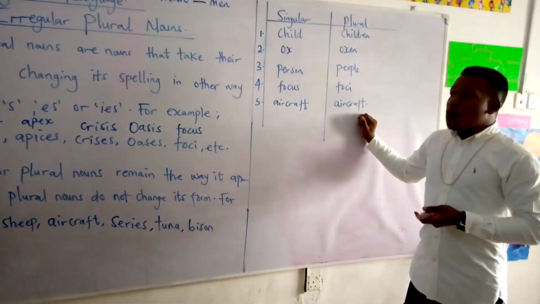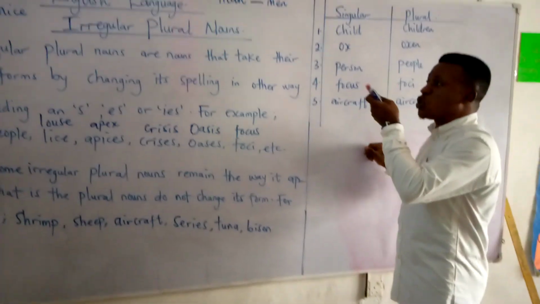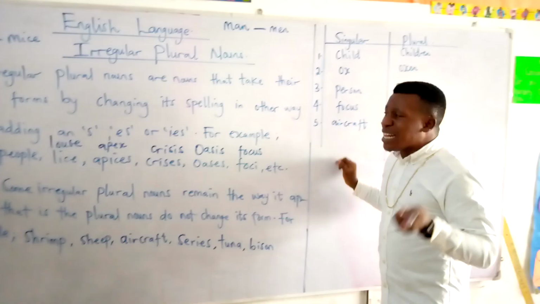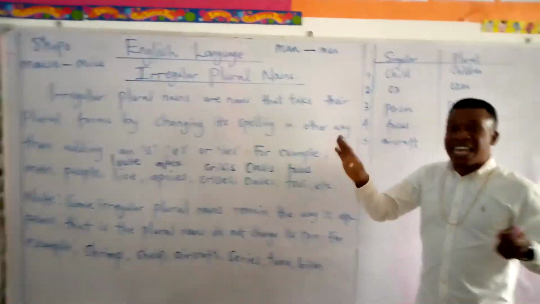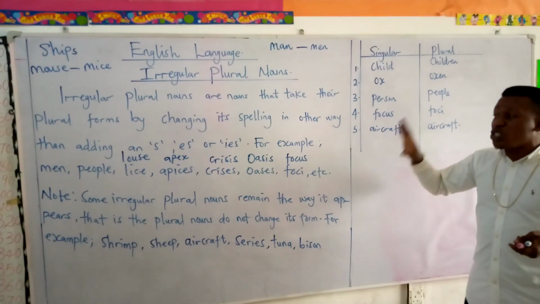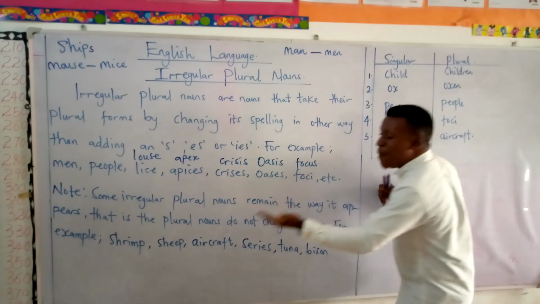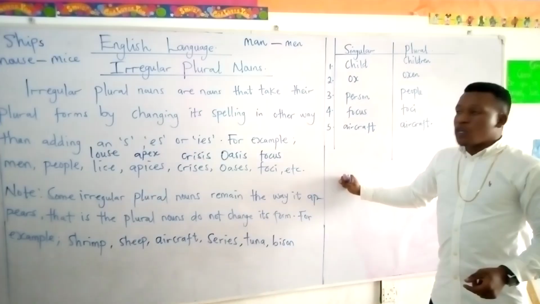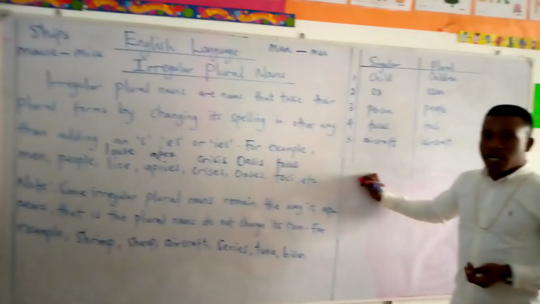Alright, I'll give you an exercise on this, but please bear in mind that when you are answering the questions under irregular plural nouns, do not think of adding s, es, or ies. It's totally against the rule governing irregular plural nouns, because all irregular plural nouns change form to form their plurals, except some that remain the way they are in the singular form. So you're going to sit down and do the exercise that I will give to you shortly. Thank you.